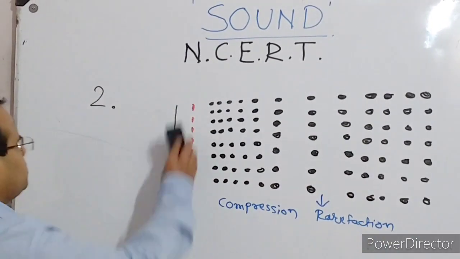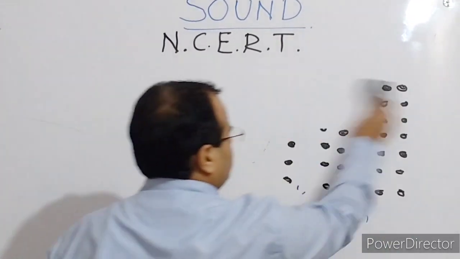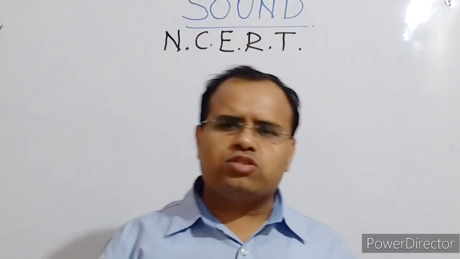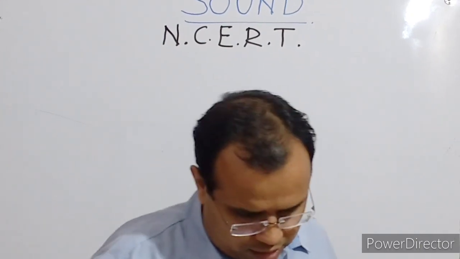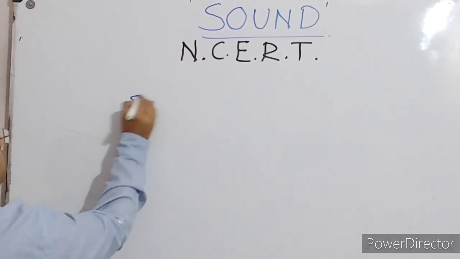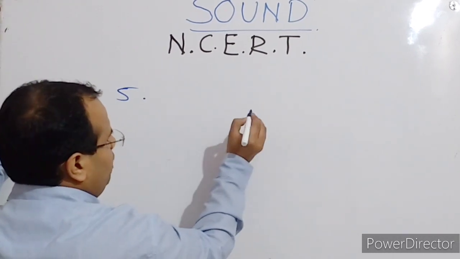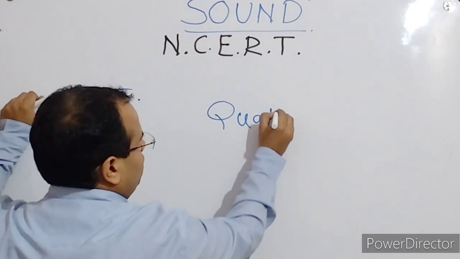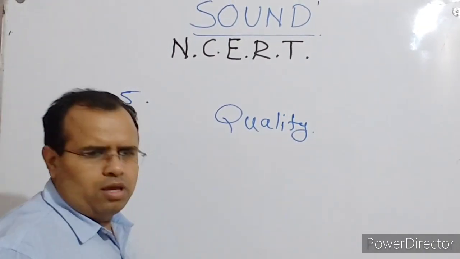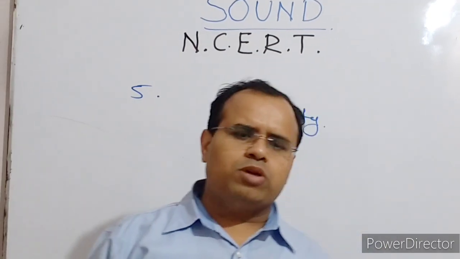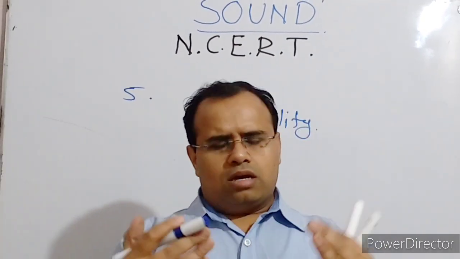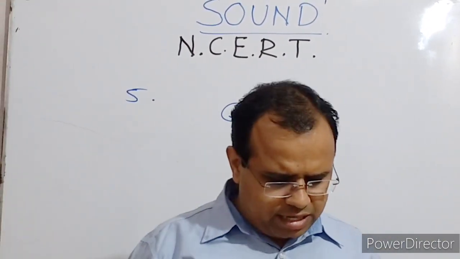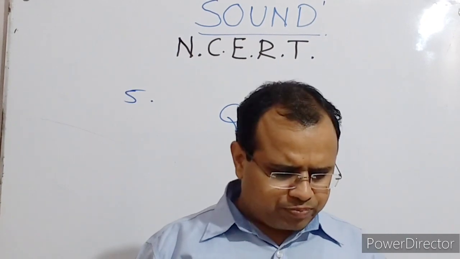Okay, so the characteristic of your friend's voice, this is question number 5. This characteristic is nothing but what is called the quality or timbre. Quality or timbre is the property of the sound because of which one can recognize the sound very easily. Okay. Next question, question number 6.